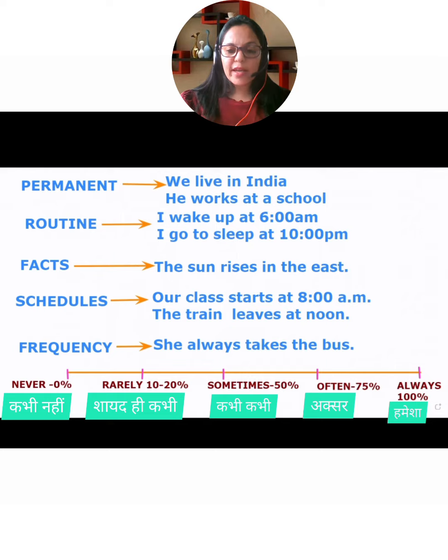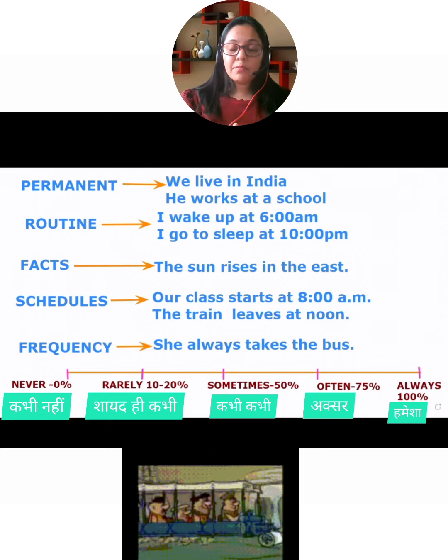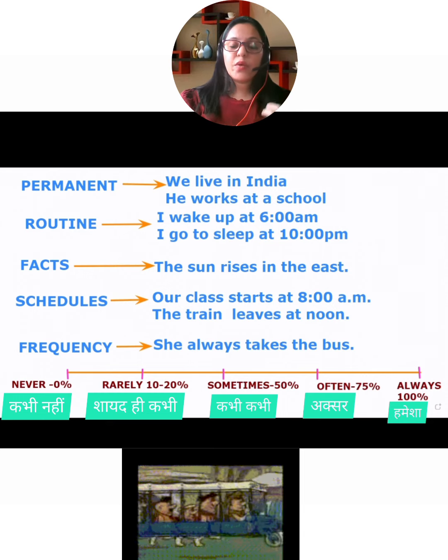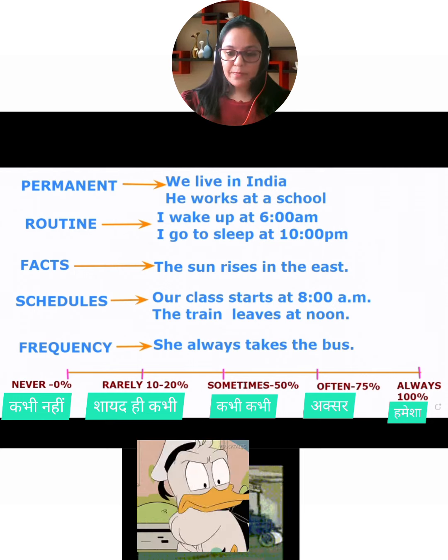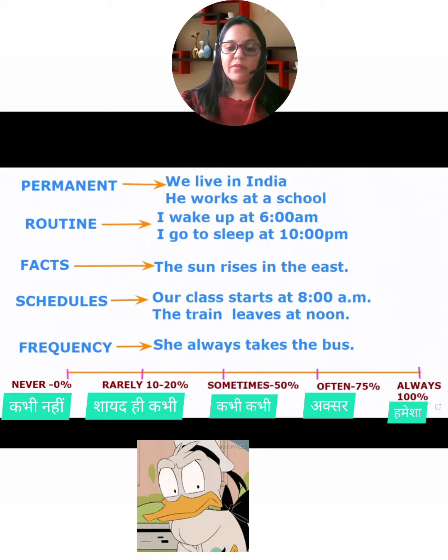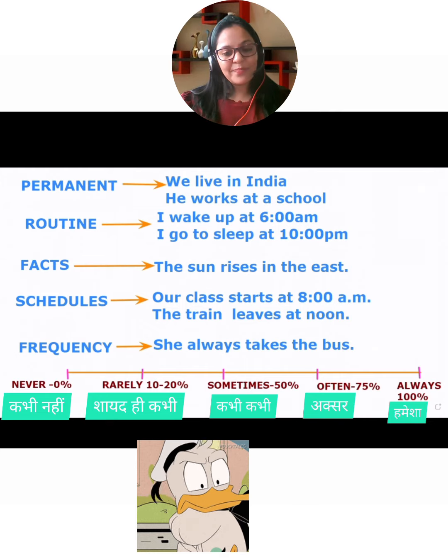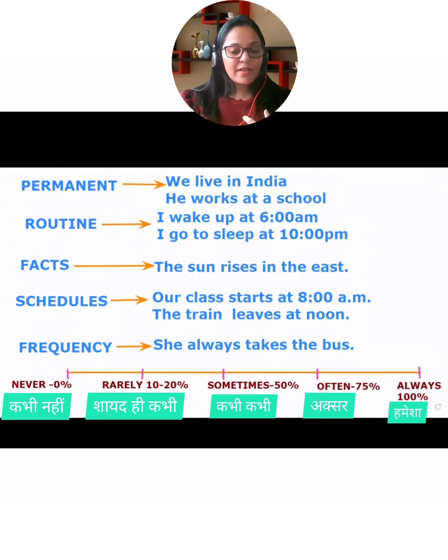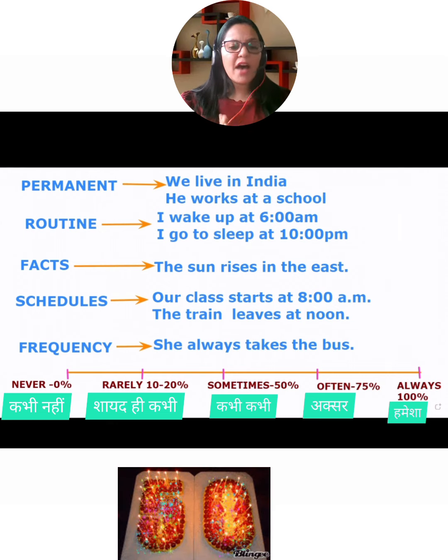Almost daily you're doing that thing. That means you're doing that thing 75%, almost daily. Not daily, but almost daily. Okay. So remember, never means 0%. Rarely means something which you're doing 10 to 20%. Sometimes you're doing 50%, half.